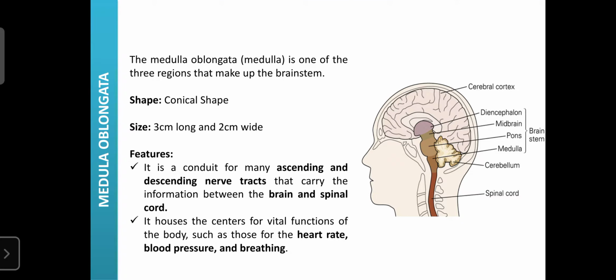The medulla oblongata, also known as the medulla, is one of the three regions that make up the brainstem. The brainstem is made up of the diencephalon, then the pons, as well as the medulla oblongata. The brainstem mainly concentrates on controlling blood pressure and vital organ functions.